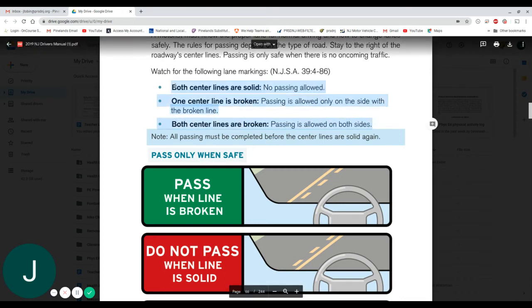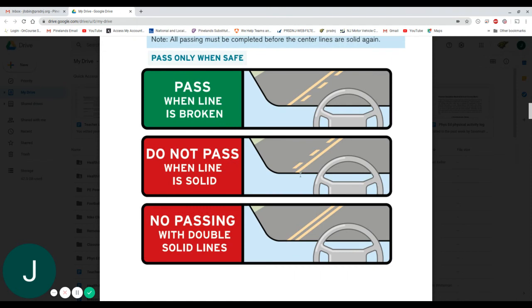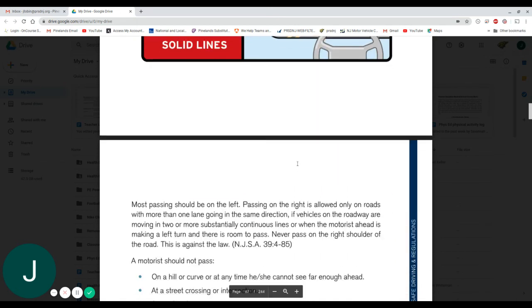If both center lines are solid, no passing allowed. If one center line is broken, passing is only allowed on the side with the broken line, and if both center lines are broken, then passing is allowed from either direction. It's highlighted right here.